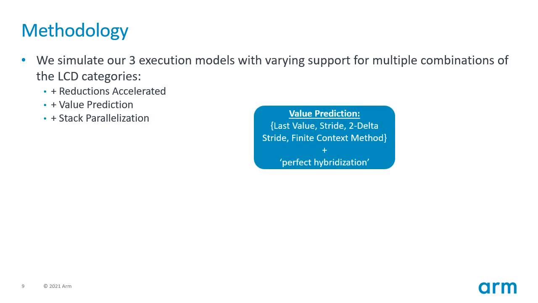Value prediction utilizes realistic predictors. We simulate 4 different predictors such as last value, stride, 2 delta stride, and finite context method. We implemented a confidence-based predictor selection scheme, but found that it had a marginal effect on our results. So instead, we went with perfect hybridization for this limit study, meaning that if any of our predictors is correct, we mark the prediction as correct.